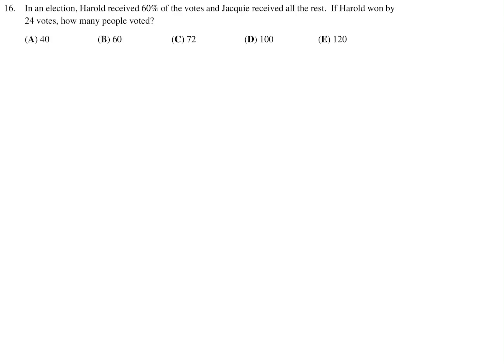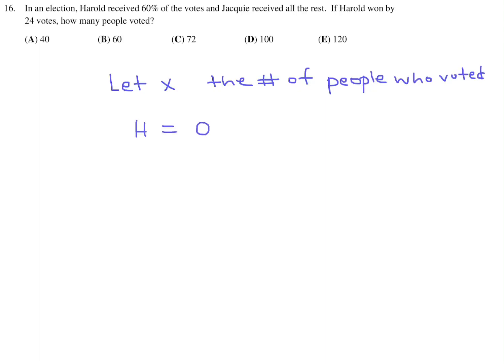In an election, Harold received 60% of the votes and Jackie received all the rest. If Harold won by 24 votes, how many people voted? All right, so I'll let X represent the number of people who voted. And Harold, H, received 60% of X, which is the number of votes.